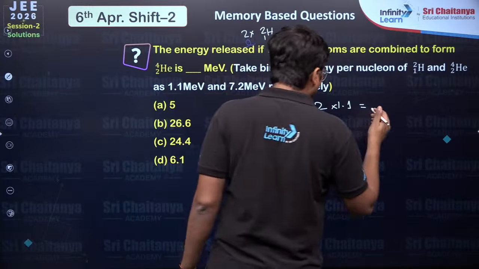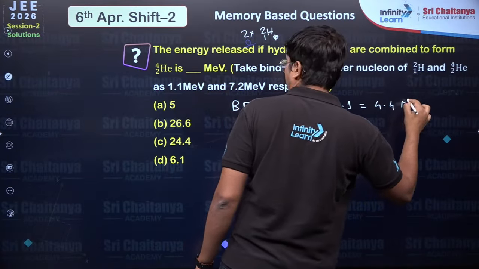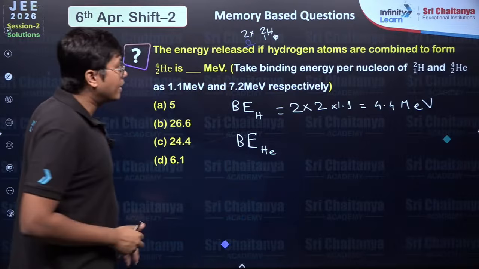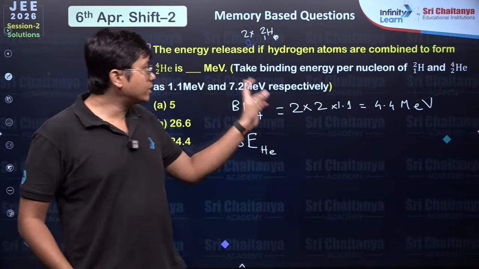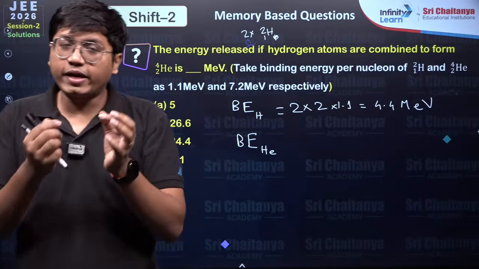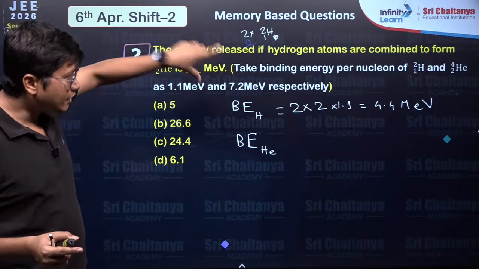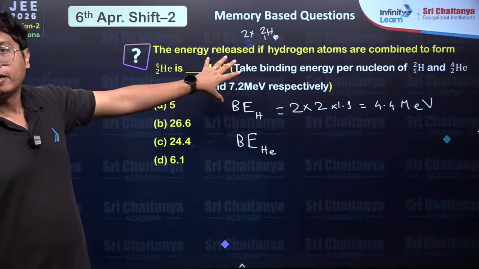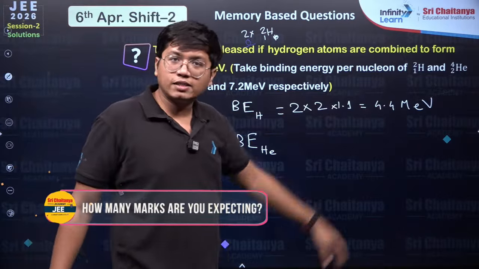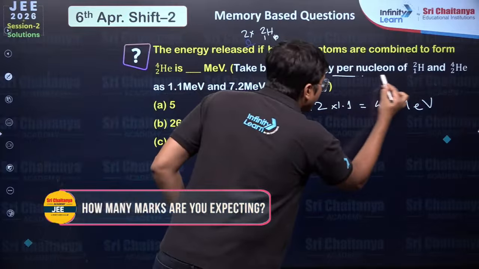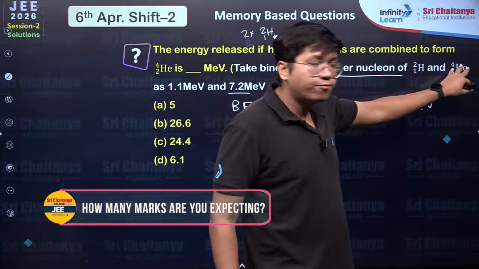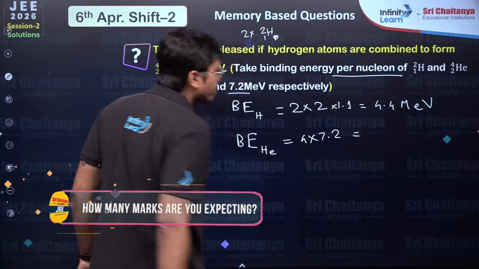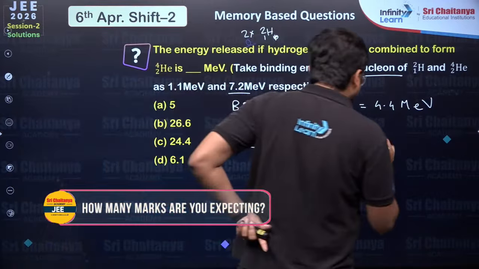How much does that go to? That goes to a 4.4. The binding energy of the helium, don't put 7.2, please don't. If you do 7.2 minus 4.4, you'll make a mistake. This is where I feel I had done this exact question, or just with changed values, in my paper predictor series. Please be careful, it's not 7.2 minus 4.4, it is 7.2 per nucleon. Helium has 4 nucleons. So the total binding energy of helium is 4 times 7.2. That's a 28.8, right?